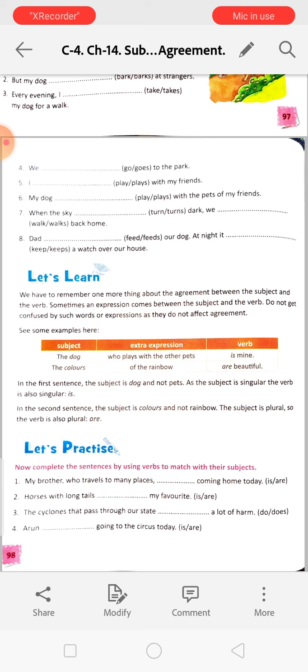Okay? Now complete the sentences by using verb to match with their subjects. My brother who travels to many places dash coming home today. So we are talking about my brother. So it will be is. My brother is coming home today. Here who travels to many places is an extra expression. So whenever you put such expressions, with is, am, are, you have to be careful. Okay. So read the chapter.